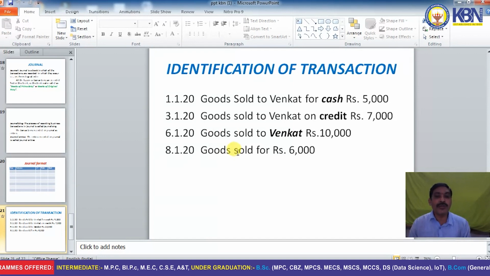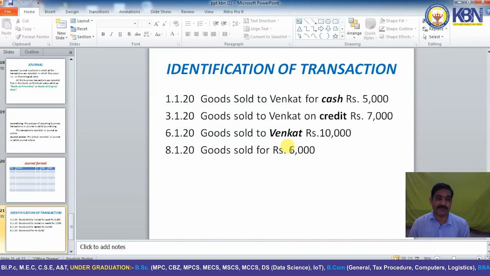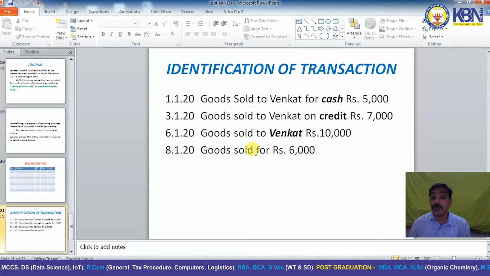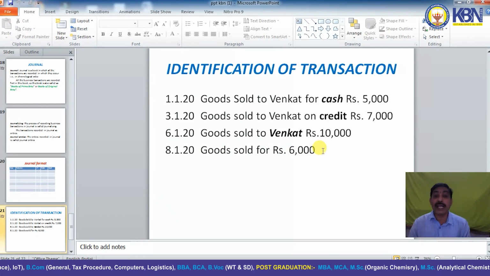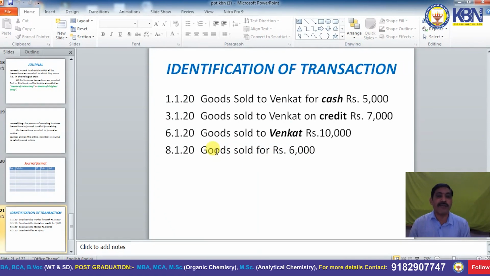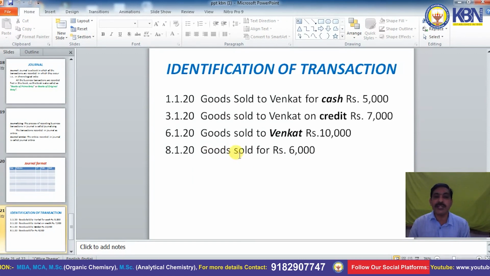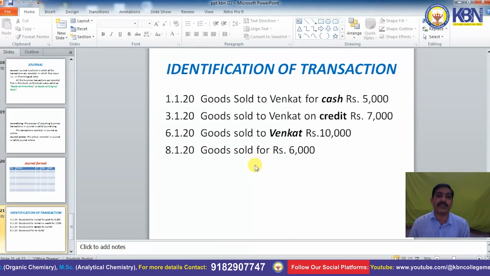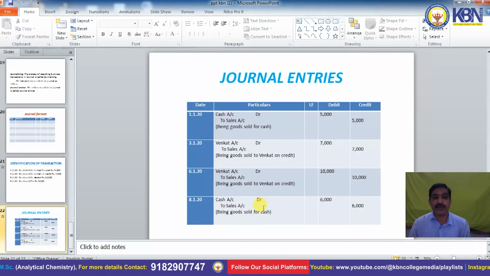And next one, goods sold for rupees 6,000. There is no information about cash or credit. So verify whether a personal account is given or not. No personal account is given, so it is treated as a cash transaction. So the given transaction is goods sold for rupees 6,000 for cash. Cash is a real account, goods also a real account. As per real account, debit what comes in and credit what goes out. When goods are sold for cash, cash is the receiving benefit, so cash account debit. When goods are sold, goods are a going benefit. What goes out, credit. So cash account debit, sales account credit.